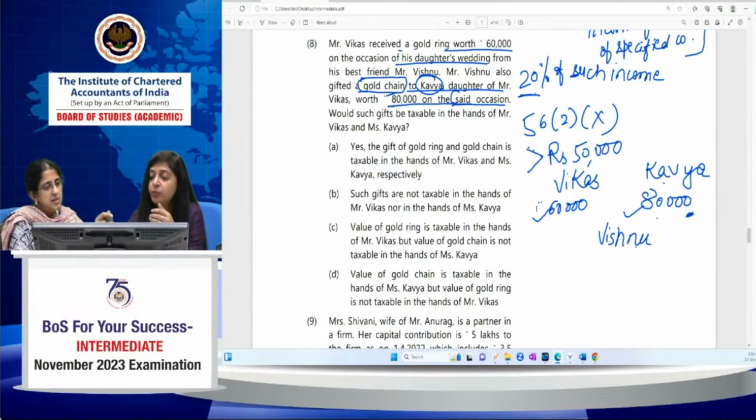It means in both their hands there will be exemption. C says value of gold ring is taxable in the hands of Vikas, but value of gold chain is not taxable in the hands of Miss Kavya. D says value of gold chain is taxable in the hands of Miss Kavya, but value of gold ring is not taxable in the hands of Mr. Vikas.